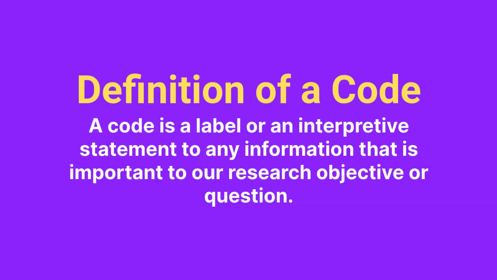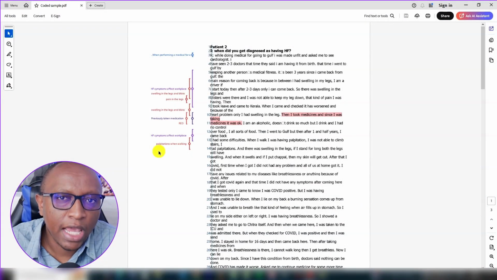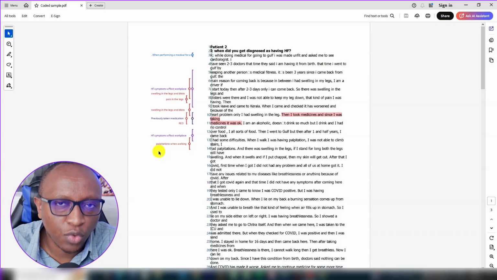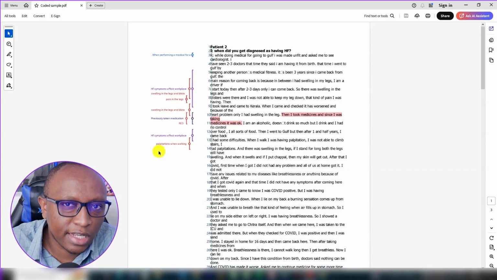From these examples, we can see that codes can be defined as labels or interpretive statements to any information that's important to our research objectives or questions. So a code is simply a label or an interpretive statement to any information that's important to our research questions or objectives.